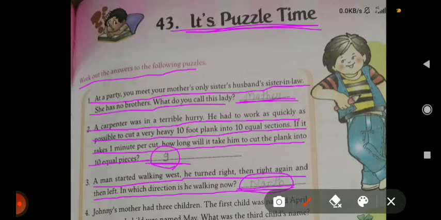He turned right and then right again. Right and right means west, north and then east. When he turns left, he will reach north. The answer is north. You have to write here north.